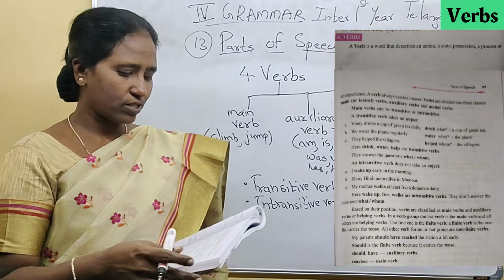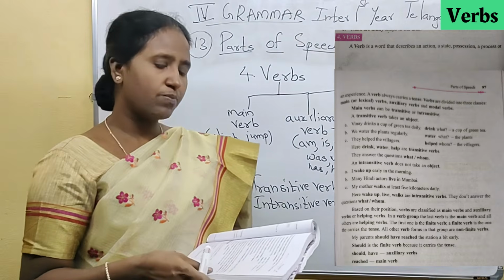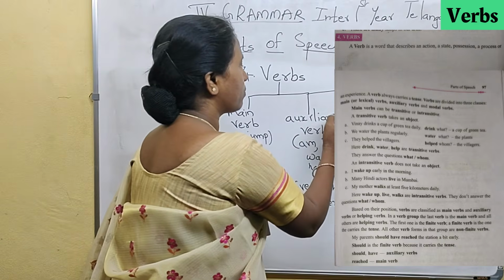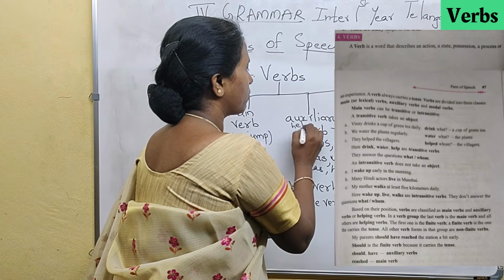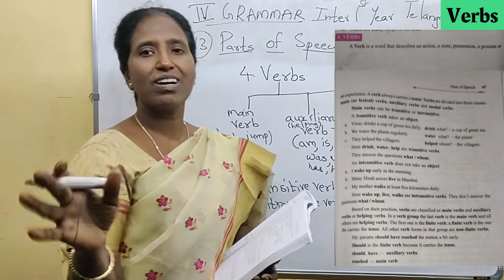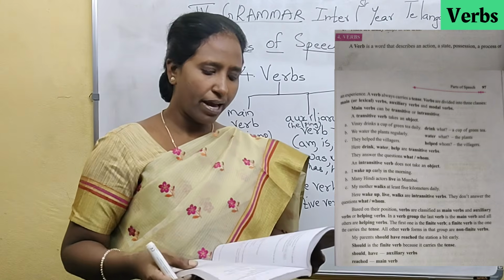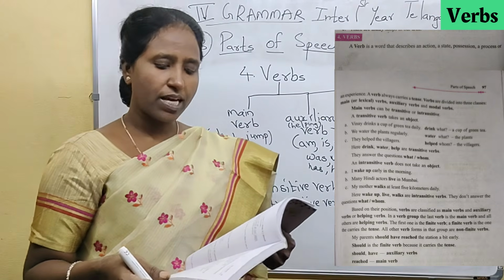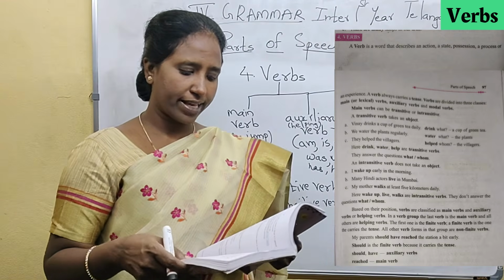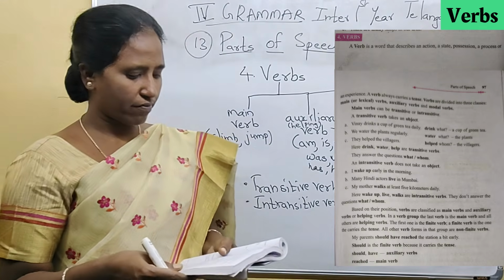And then based on their position, verbs are classified as main verbs and auxiliary verbs or helping verbs. The other name of auxiliary verb is helping verb. So if anyone says helping verb, don't get confused. In a verb group, the last verb is a main verb and all others are helping verbs. The first one is a finite verb. A finite verb is the one that carries the tense. All other verb forms in that group are non-finite verbs.